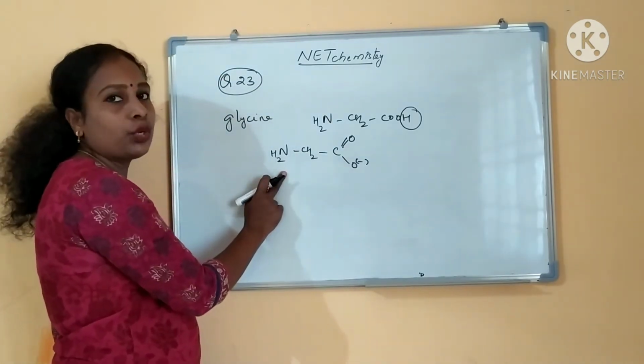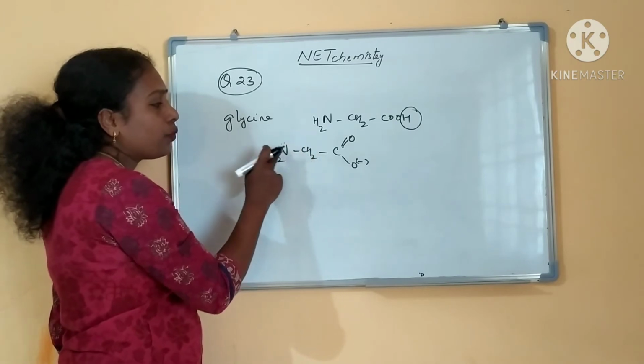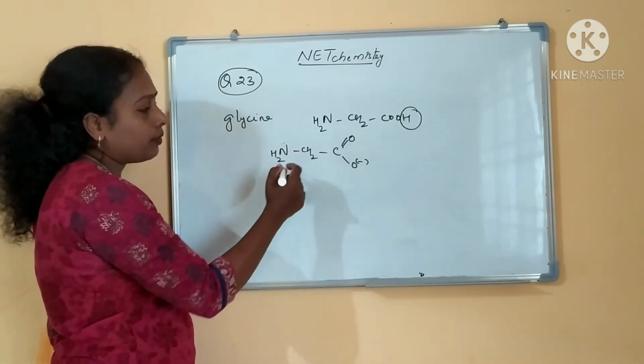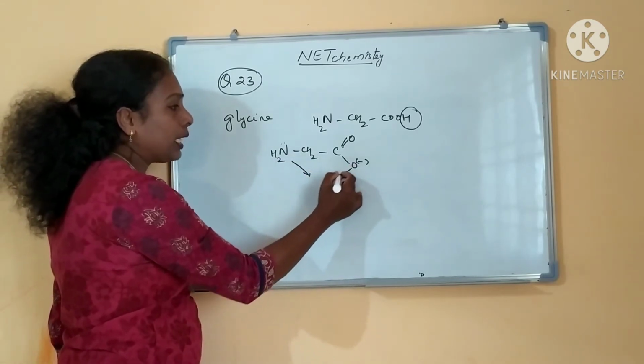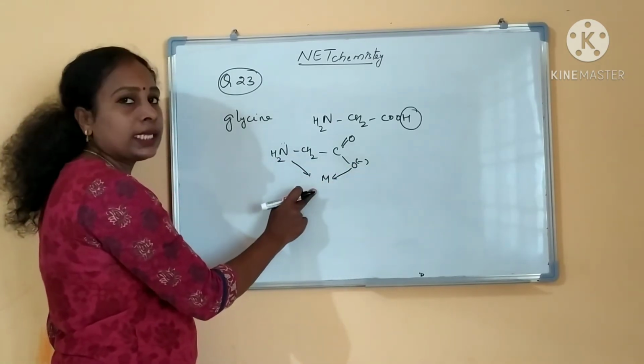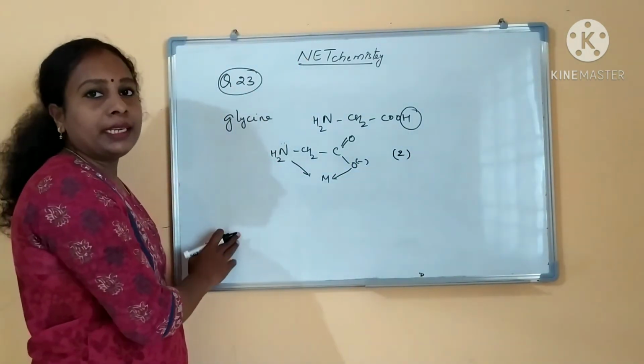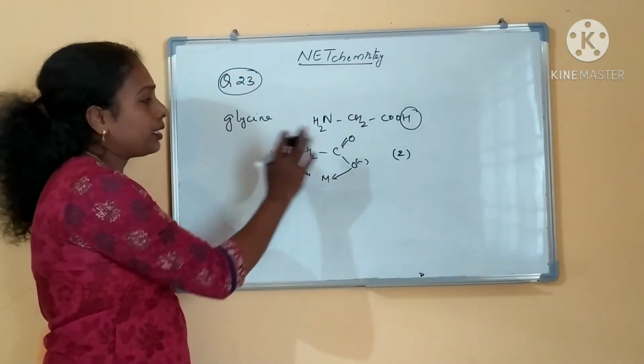What is the denticity of this glycinate? If you see, one nitrogen site and one oxygen site, these two donor sites are there, so it will bond with the metal like this. So what is the denticity? Denticity will be 2. It is a bidentate ligand. Two donor sites are there, nitrogen and oxygen.